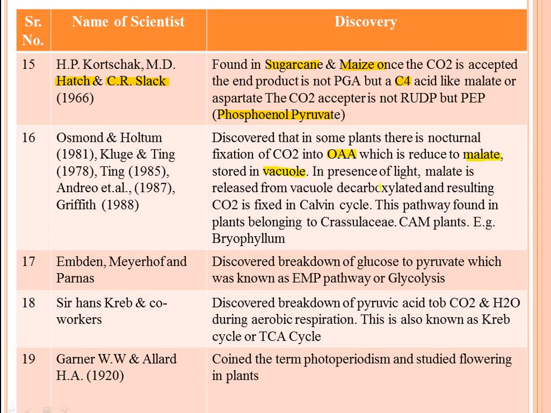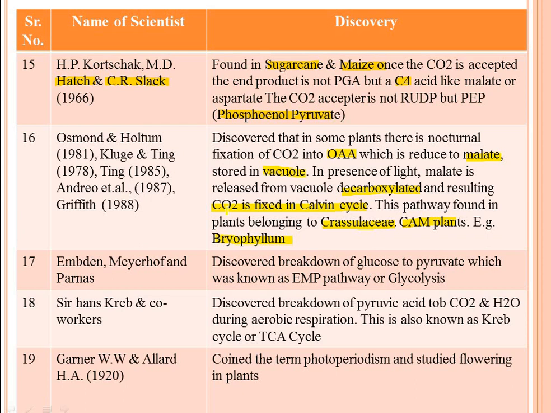In presence of light, malate is released from the vacuole, decarboxylated, and the resulting CO2 is fixed in the Calvin cycle. This pathway is found in plants belonging to Crassulaceae. These are also known as CAM plants, example Bryophyllum. This is also one of the important discoveries. In some plants like xerophytes, crassulacean acid metabolism is found, and it was discovered by these four to five scientists.